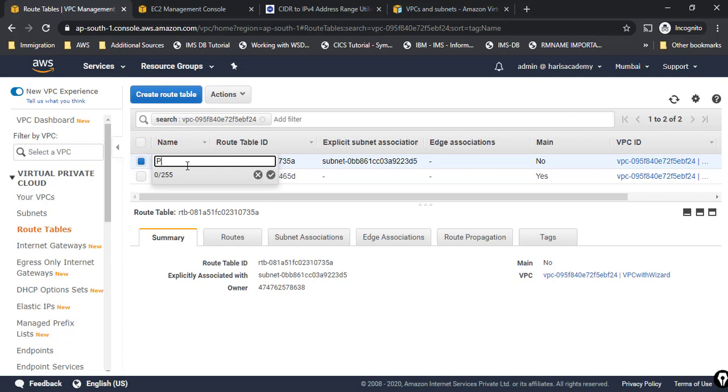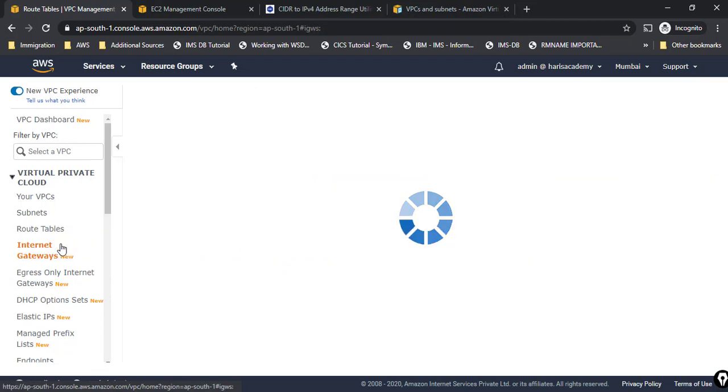Public route table, VPC wizard. This way I can give the name. So this is one more thing. And then we were talking about internet gateway, but we haven't set any new one, right?